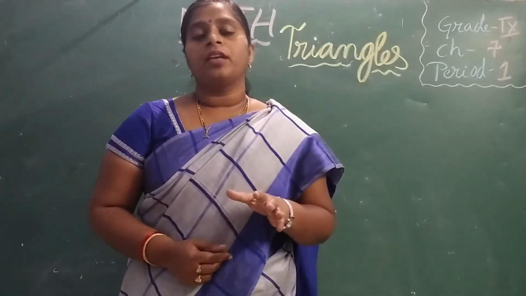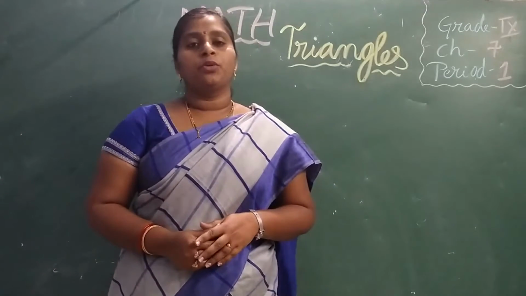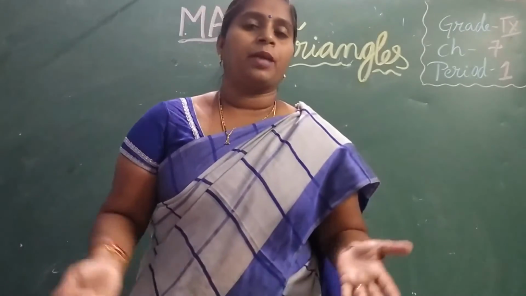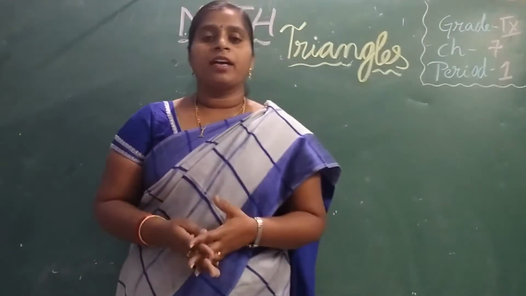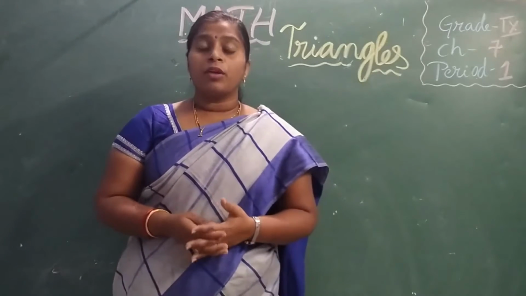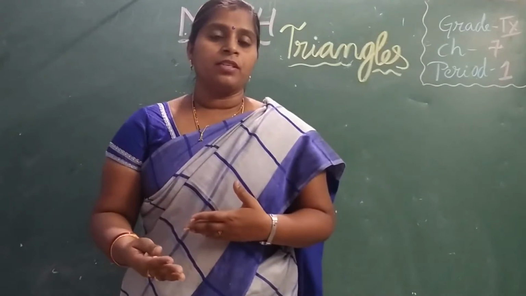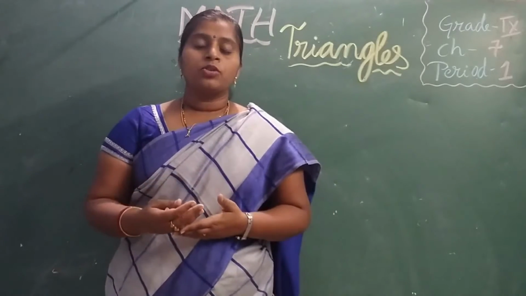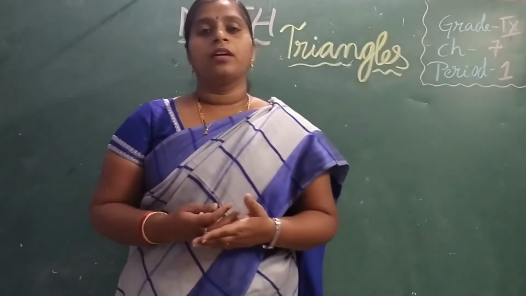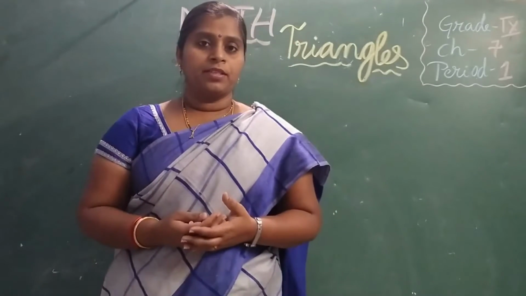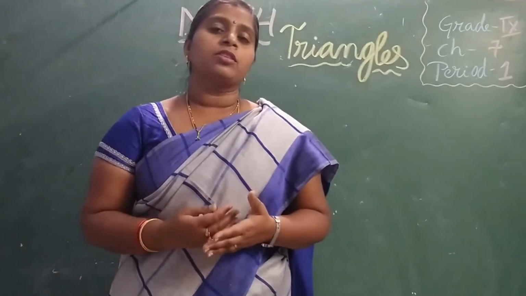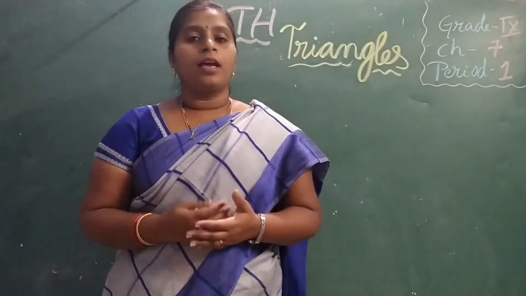In geometry, you have learned many basic units: what is a point, line segment, line, different types of lines, different types of angles, pair of lines. You have learned everything, correct? Now the next step is polygons. So what is meant by a polygon? A polygon is a simple closed figure bounded with line segments.